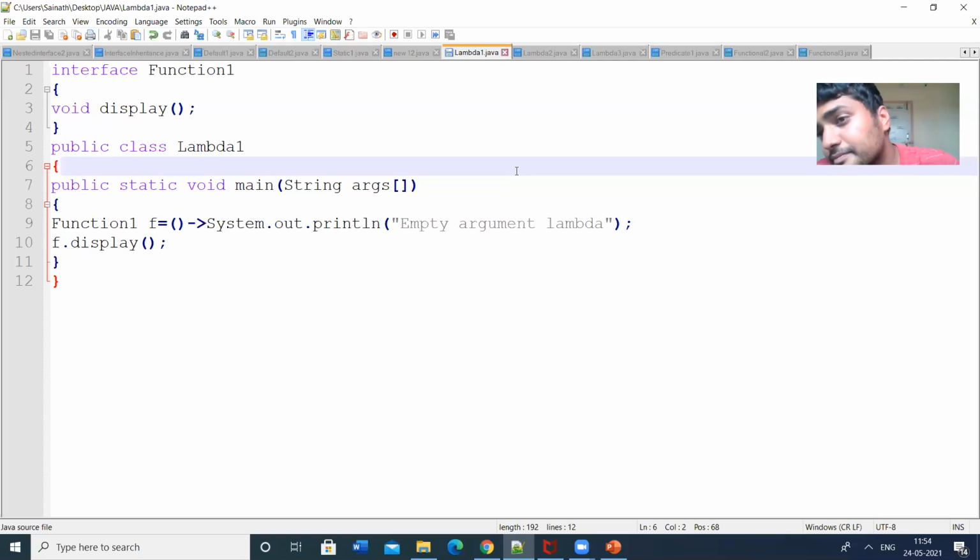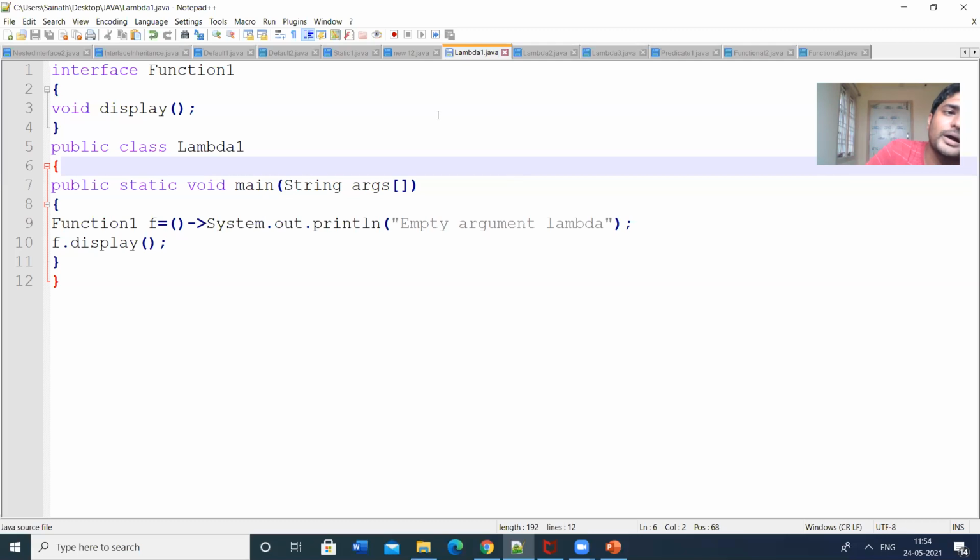So there is a concept of functional interfaces, and functional interfaces use the concept of lambda functions. That's why we are discussing lambda expressions. What is a lambda expression? What is the syntax of a lambda expression? Those we have already seen. We can use lambda expressions in functional interfaces. We can also call it the target method.